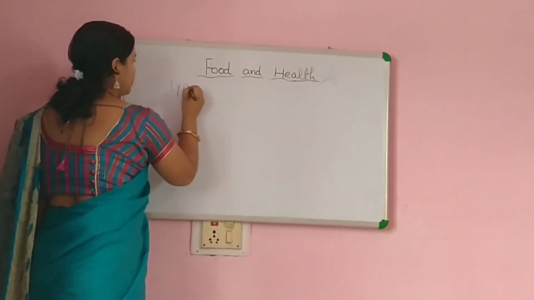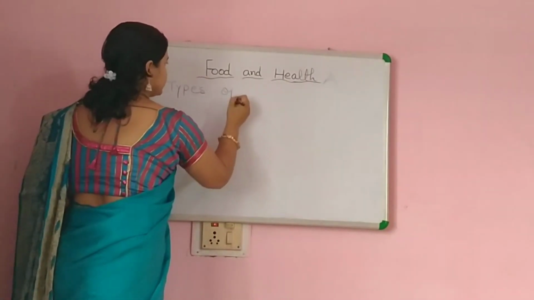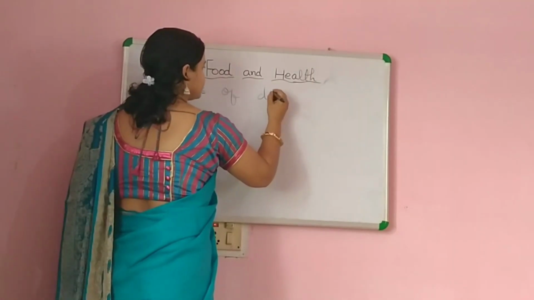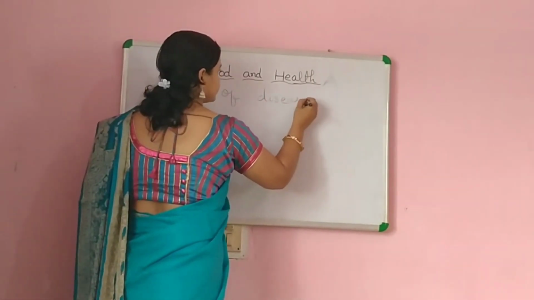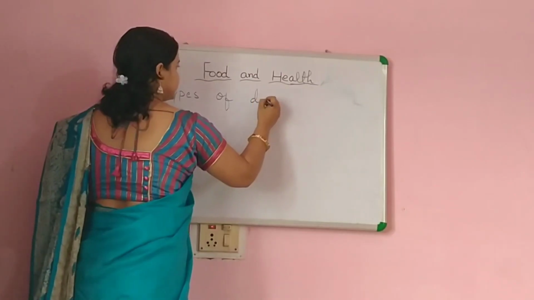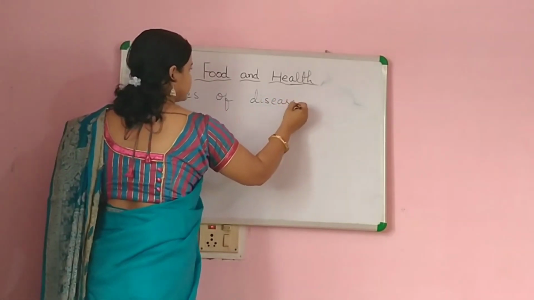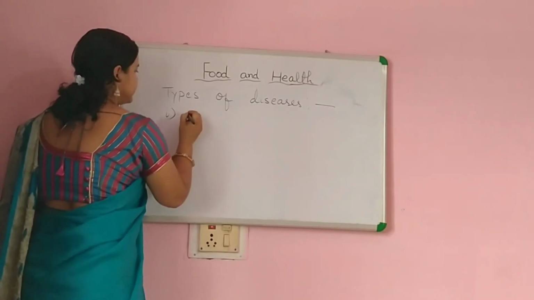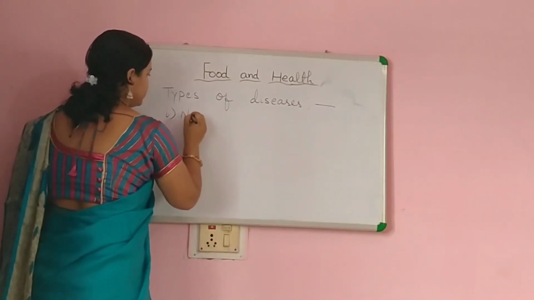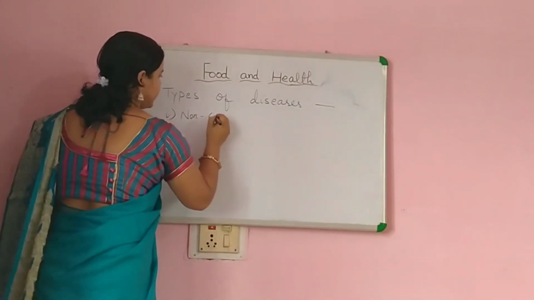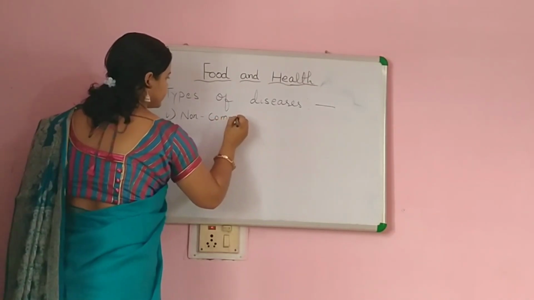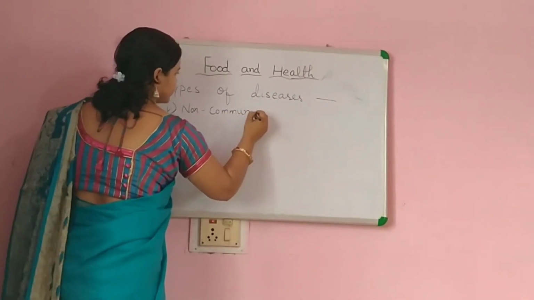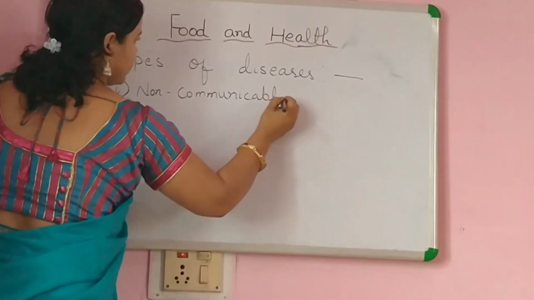Types of diseases. We will see now. What is the first type?